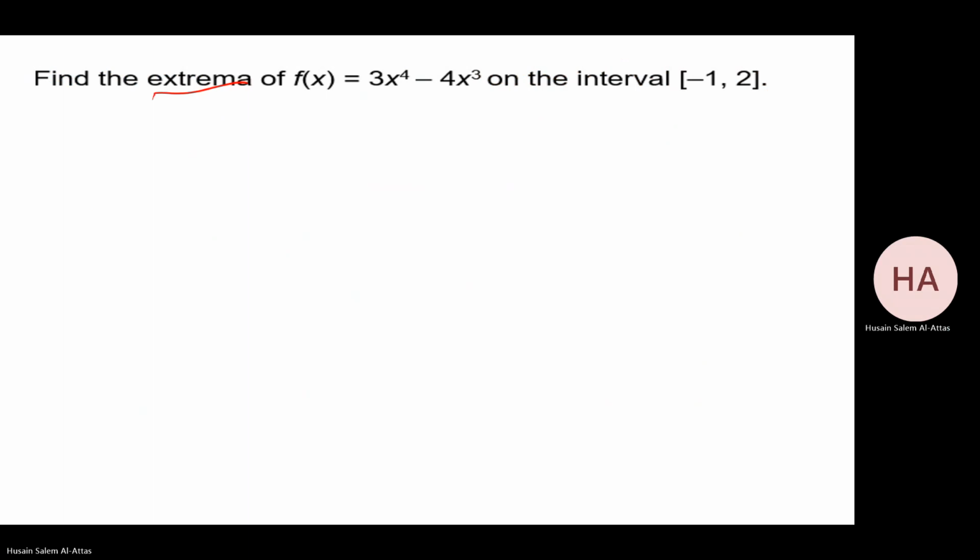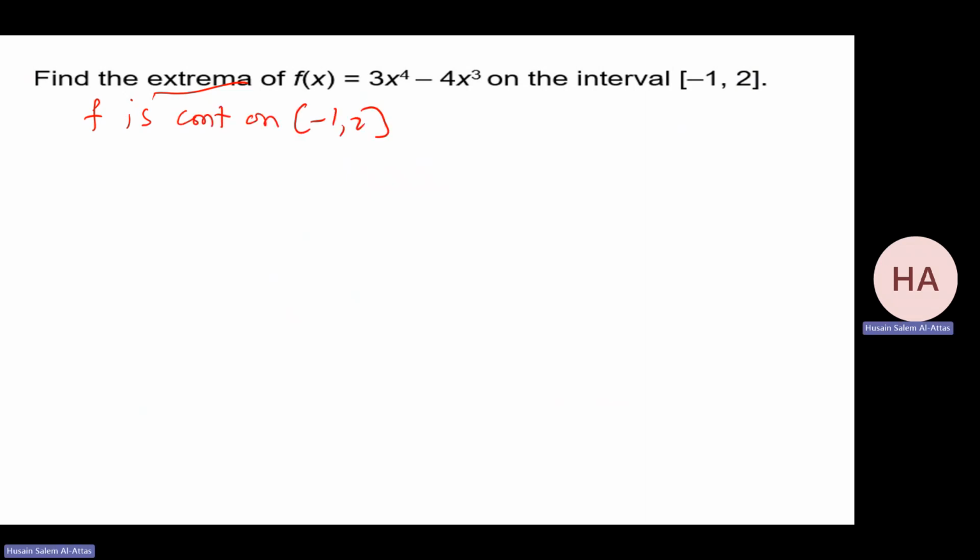Let us do it. We start with a simple example. Before finding f prime, we say f is continuous on that interval.